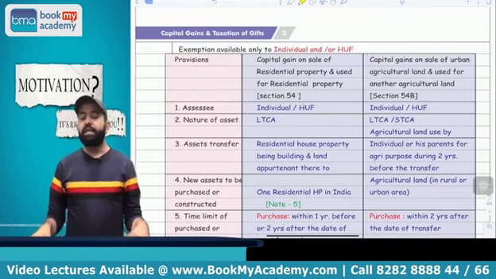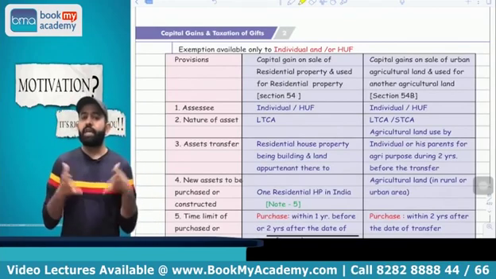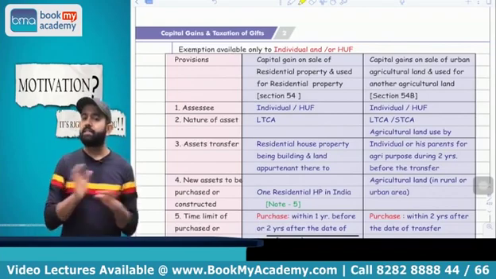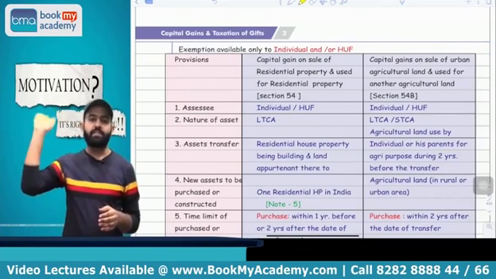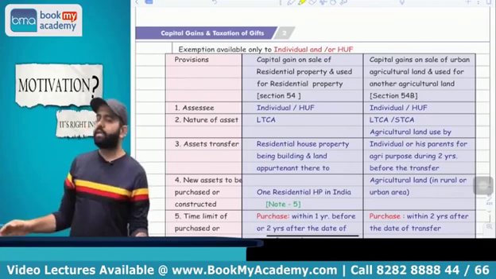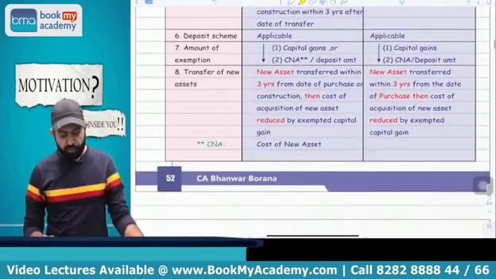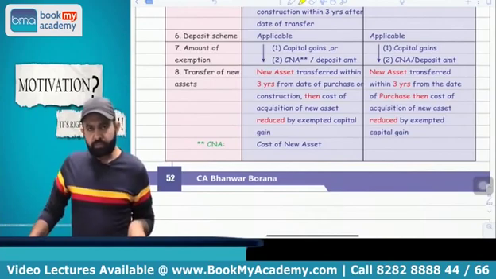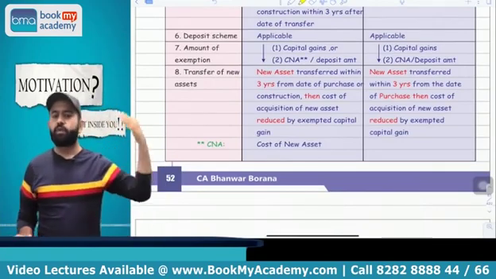Now the question is, is there any time restriction or time limit to start the construction? The answer is no. It can be started 5-6 years ago also, but it should be completed within 3 years after the date of transfer, then exemption is available. You got my point or not? Yes.